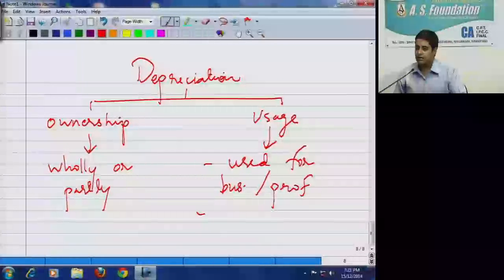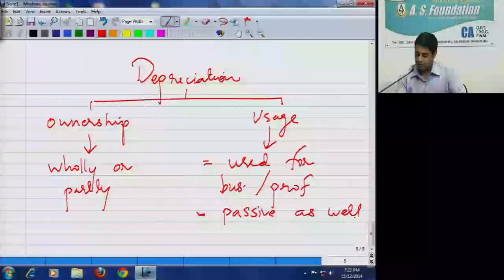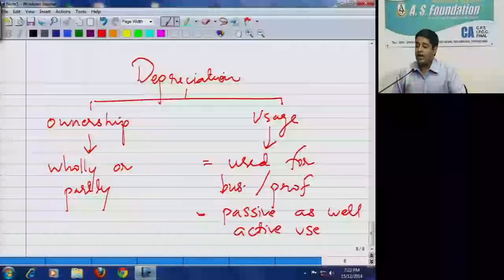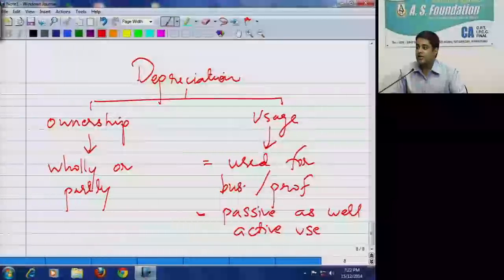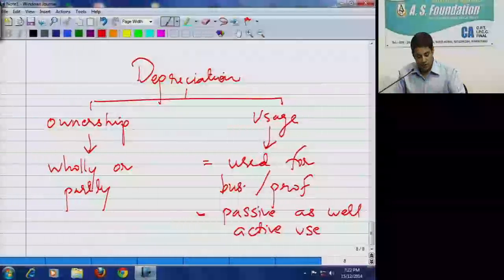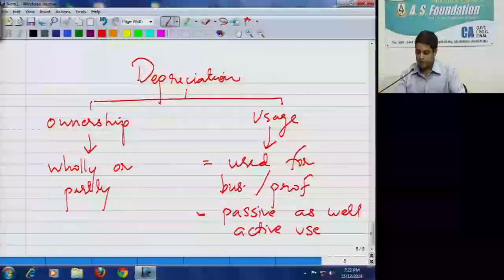Yes, I will be getting depreciation, passive as well as active use. But if I have got the machine, but I have not installed it, then I won't be getting it. Why? Because I should purchase it, plus I should put it to use. So since it is not put to use, I won't be getting depreciation. I'll be getting depreciation when it is actually put to use. So write this on the top of your page.